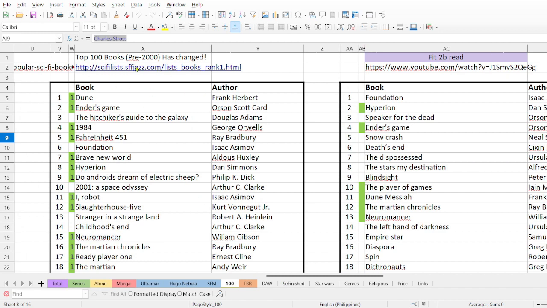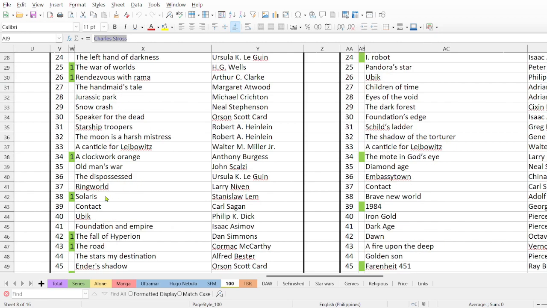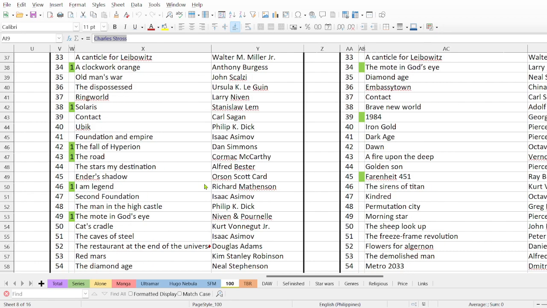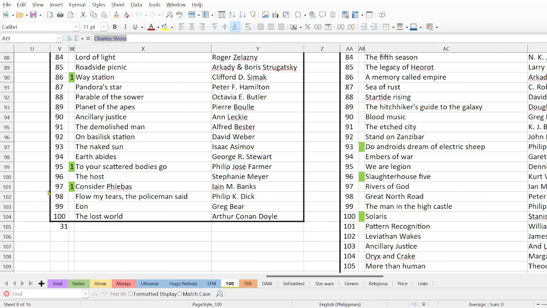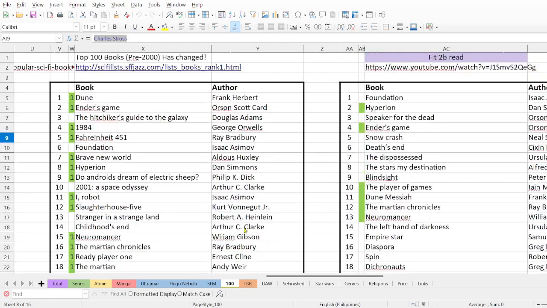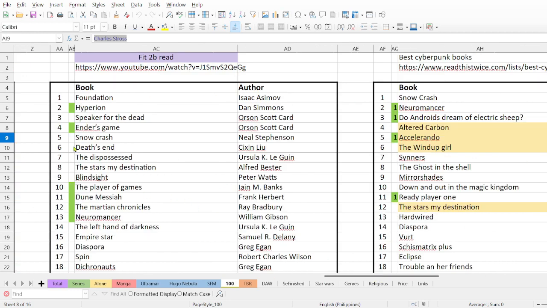Here's the list, but this list has changed. It's not the same as the moment I wrote it down, so it's a bit different. But I'm not going to update it. I will just leave this list, and from this list I have read 31 books. I think this is the best, where I'm doing the best.